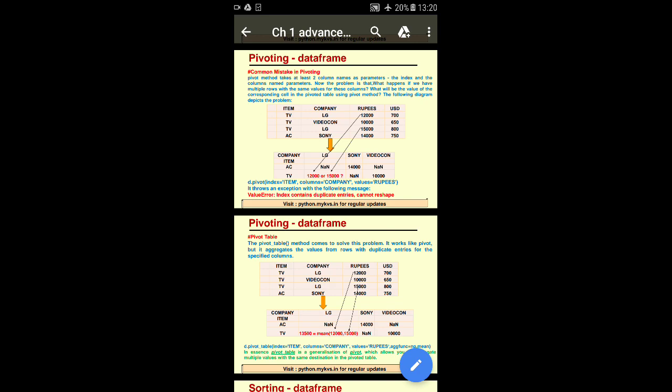Now d.pivot(index='item', columns='company', values='rupees') throws an exception with the following message. We will get an error message, this type of error message: ValueError: Index contains duplicate entries, cannot reshape. So our pivot table cannot reshape it. So this is the problem, the common mistake in pivot tables.